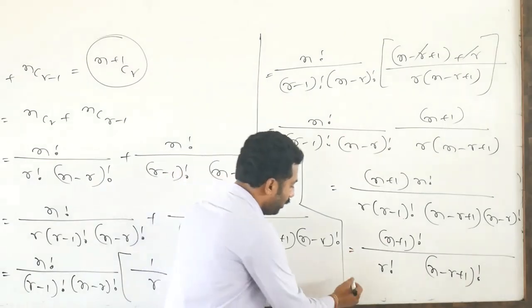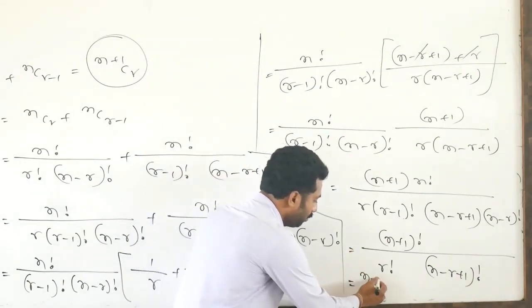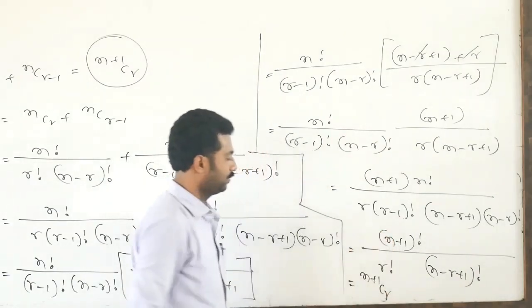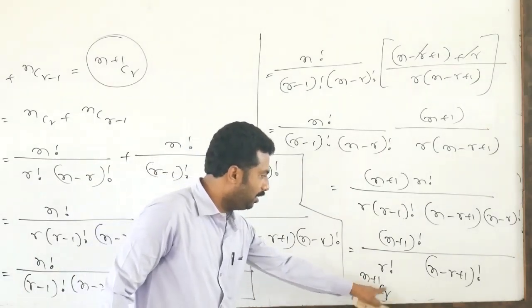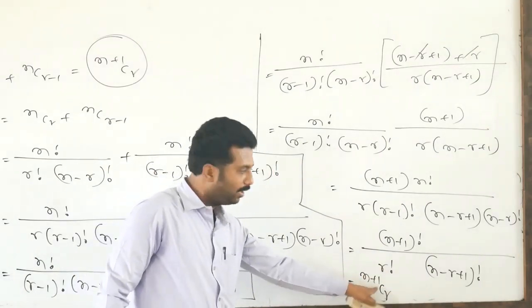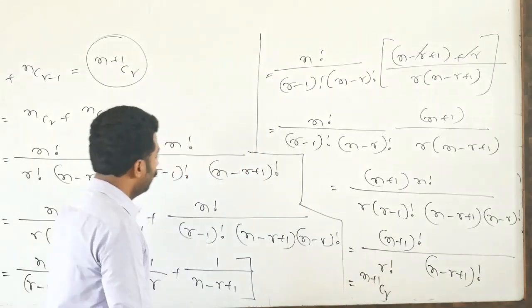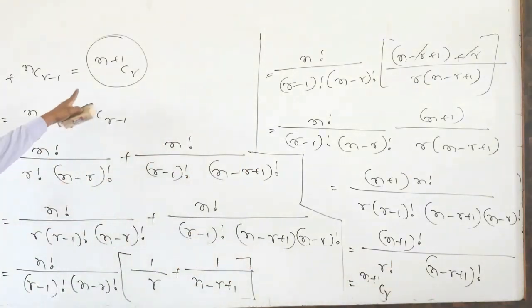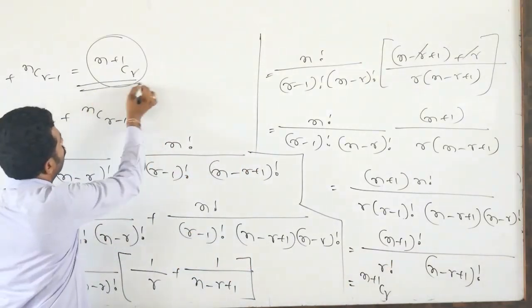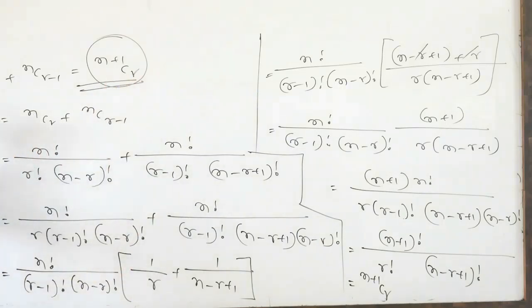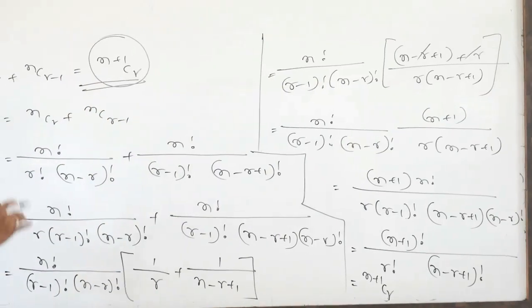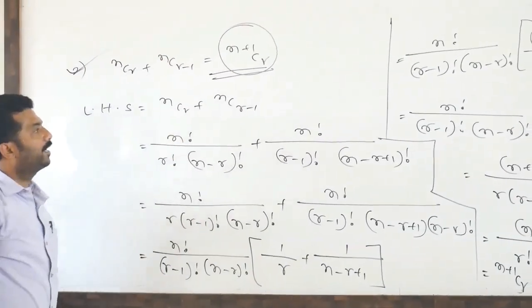So from this we can write that is n+1Cr. If you write the formula for n+1Cr, you will get the same. So this is nothing but the RHS. What is the RHS? n+1Cr. So nCr plus nCr-1 equals n+1Cr. This is the second property.